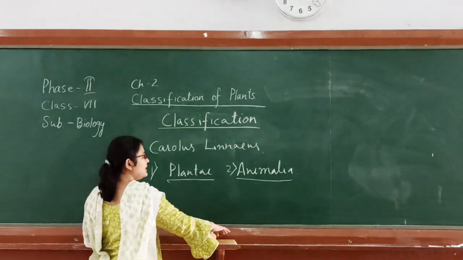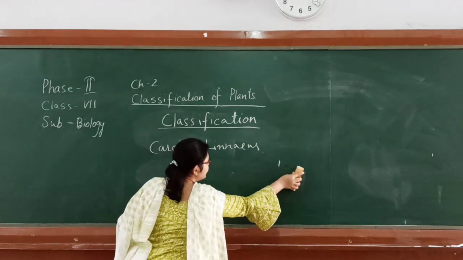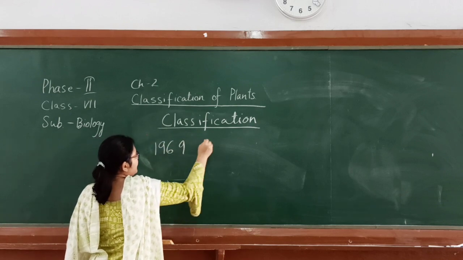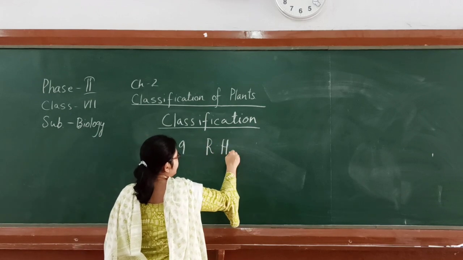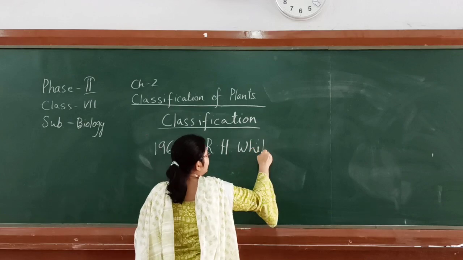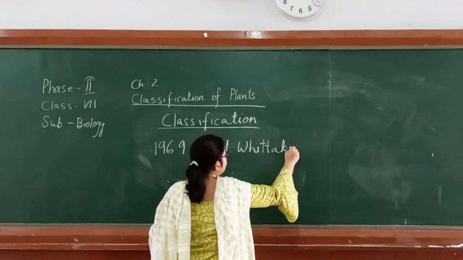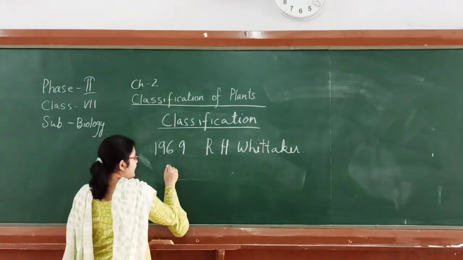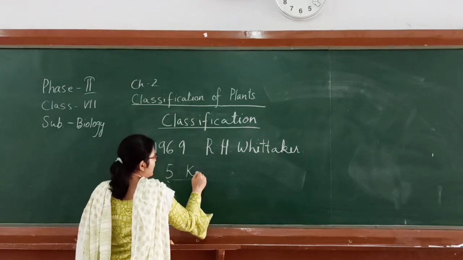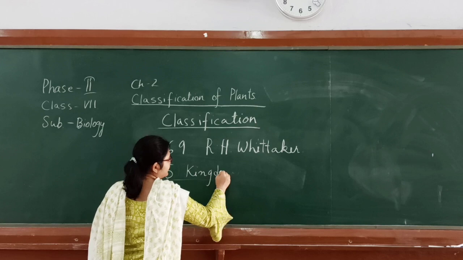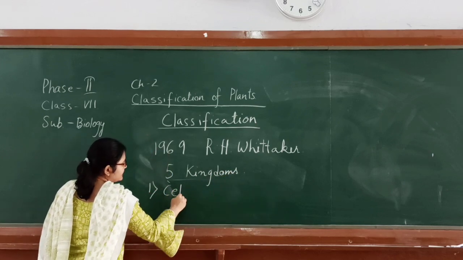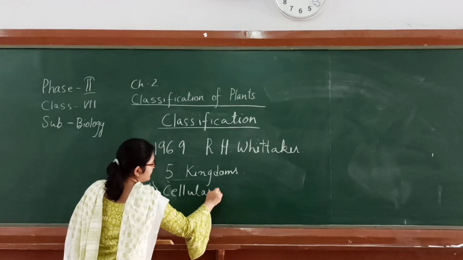During that time, in the year 1969, R.H., that is Robert H. Whittaker, classified the organisms into 5 different kingdoms based on these criteria. What are the criteria? Let us see. First was cellularity.